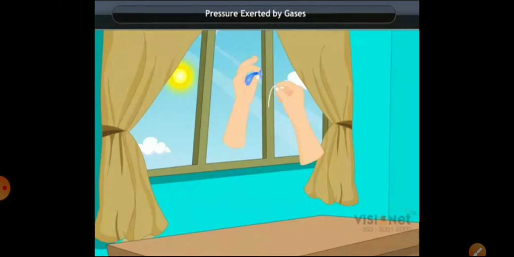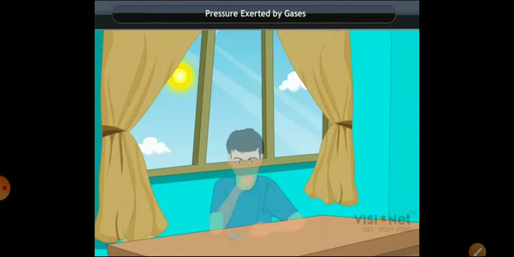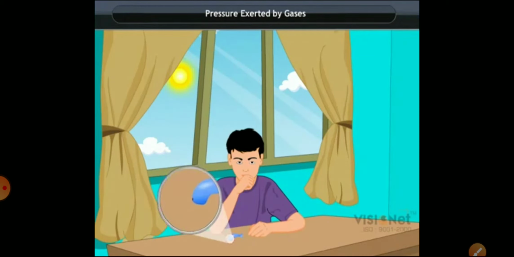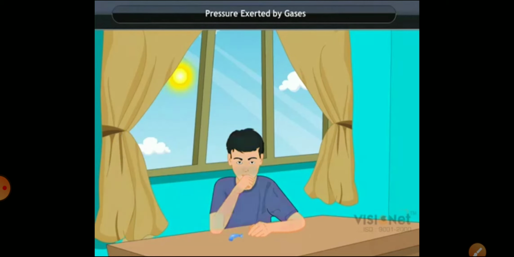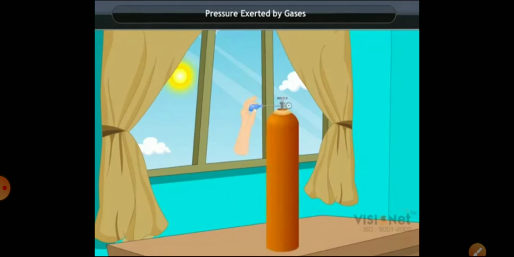And if we put a hand in front of the mouth of the balloon, we feel pressure. If there is a hole in the balloon, it cannot be filled because all the air will come out through that hole. We call it a faulty balloon.